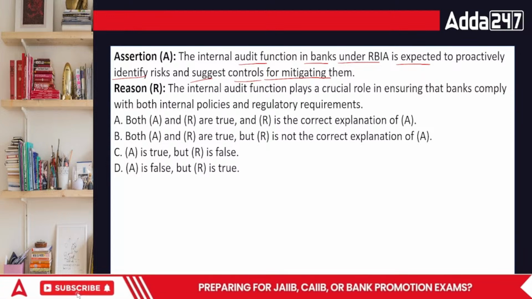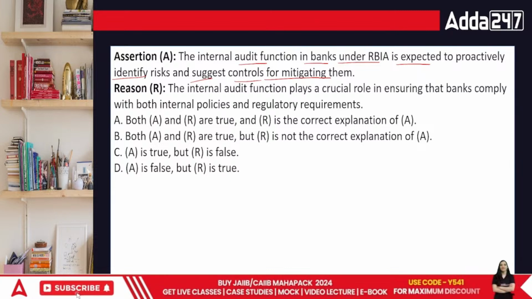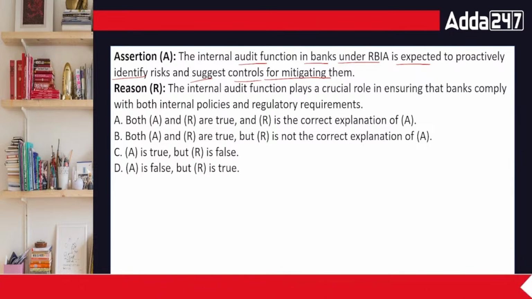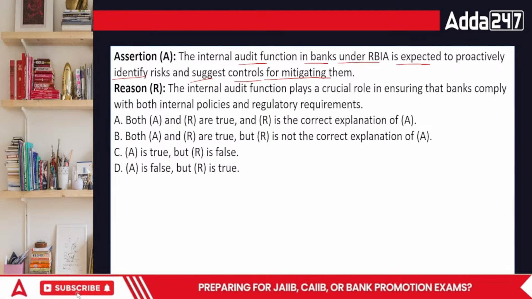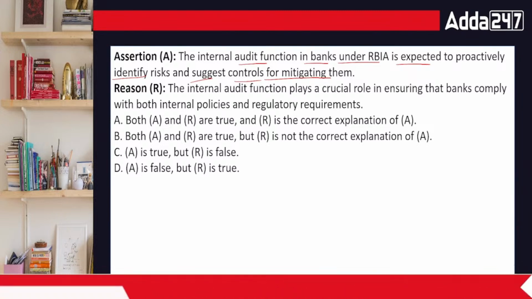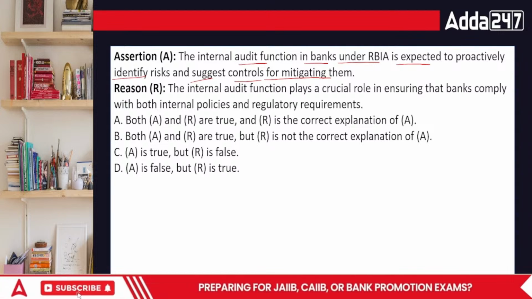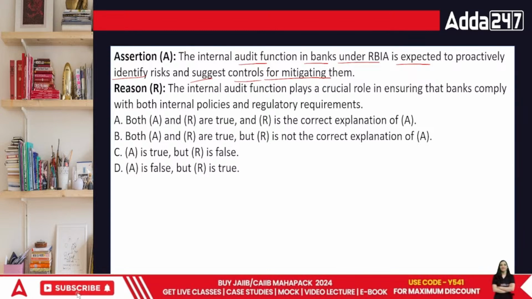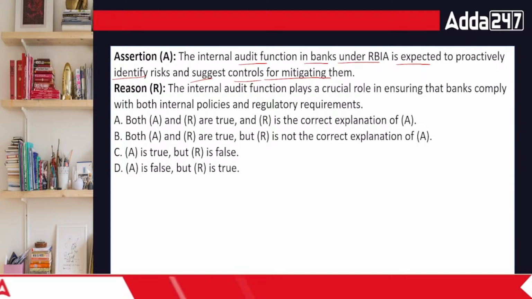This is true whenever we are talking about this specific concept. So A is true and R is the correct explanation. Next point is A and R both are true, but R is not the correct one. Then we have A is true but R is false. And the last is A is false and R is true.